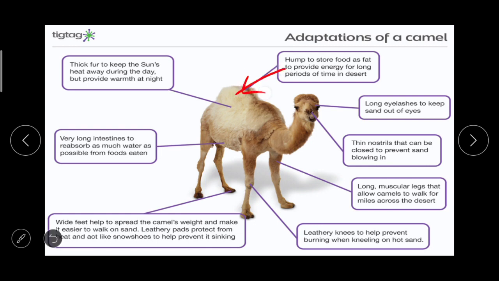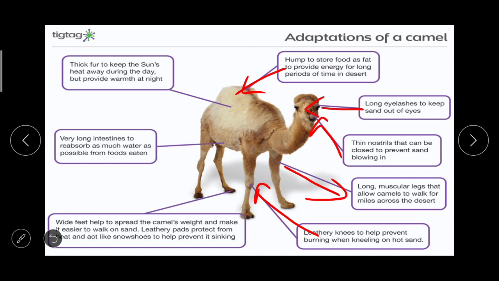in desert. Long eyelashes to keep sand out of eyes. Thin nostrils that can be closed to prevent sand blowing in. Then the long muscular legs that allow camels to walk for miles across the desert. Leathery knees to help prevent burning when kneeling on hot sand. Wide feet help to spread the camel's weight and make it easier to walk on sand.